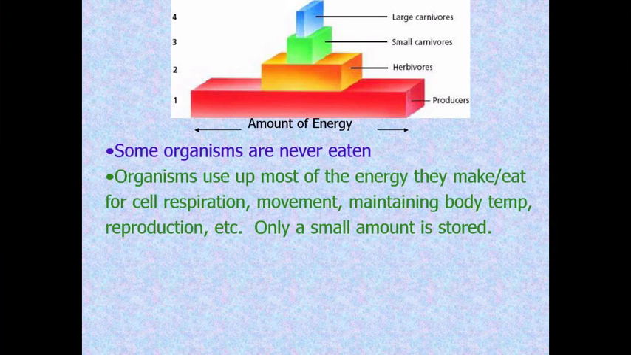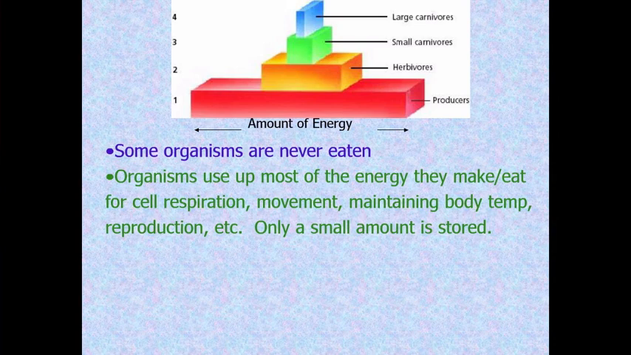They use it for cell respiration to make their energy, to make their ATP. They use up their energy when they move, when they hunt. They use it maintaining body temperature or to reproduce. Only a small amount of the energy that they take in is stored. So when they get eaten, there's not very much energy inside.